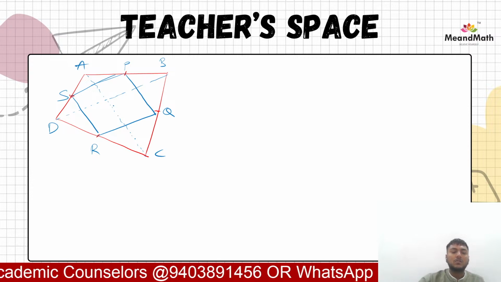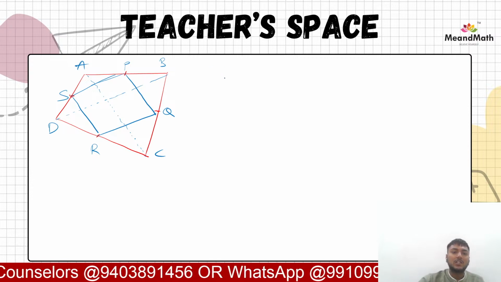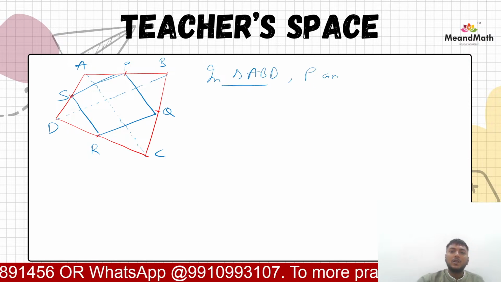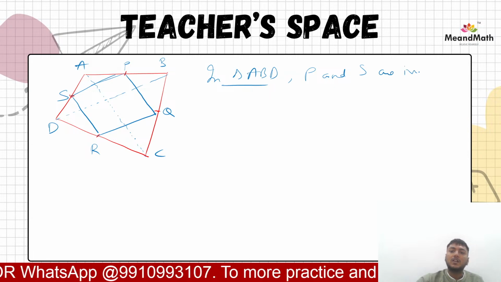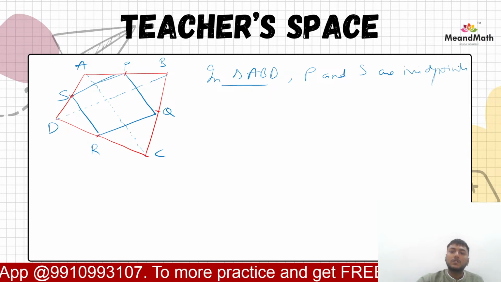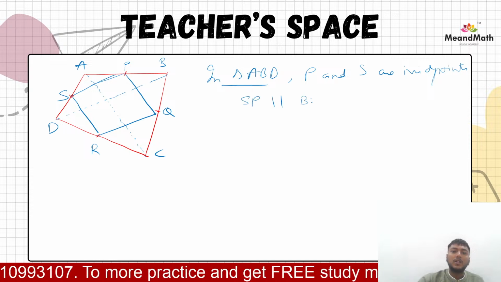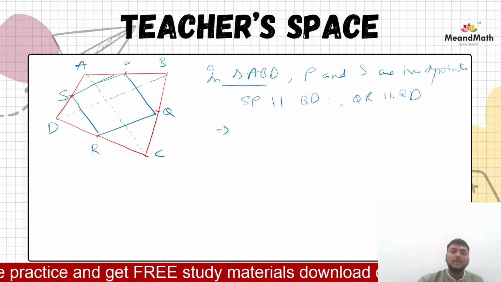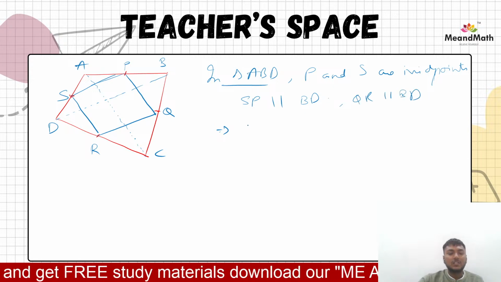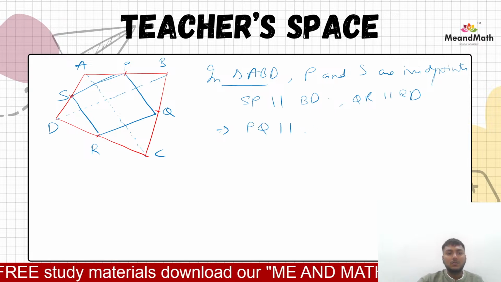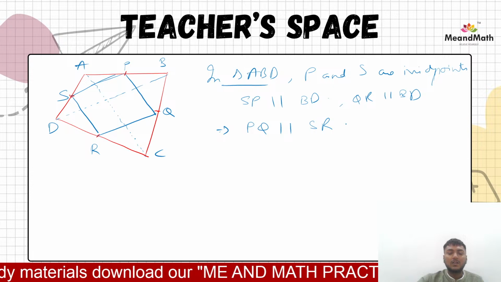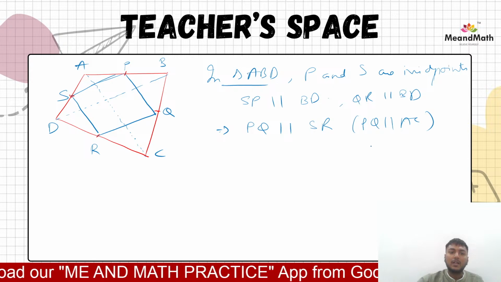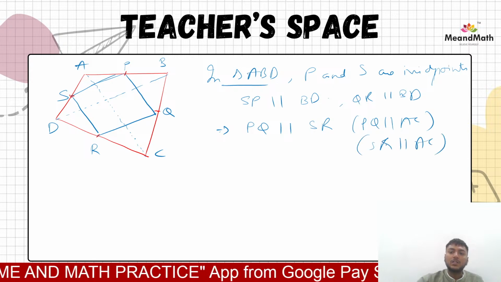Okay. So since S and P are midpoints, let us say in triangle ABD, right? P and S are midpoints. So SP is parallel to BD. Similarly, we can say that QR is also parallel to BD. Then by that logic, we can say that PQ is parallel to SR, because PQ is parallel to AC also and SR is also parallel to AC, right?